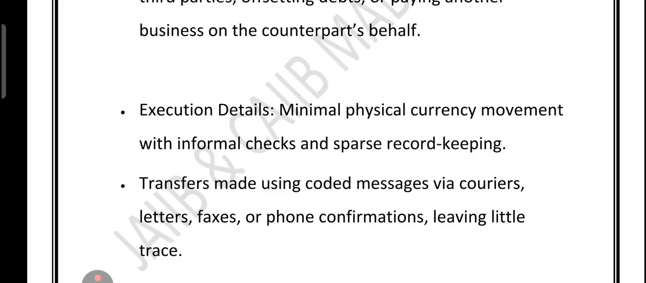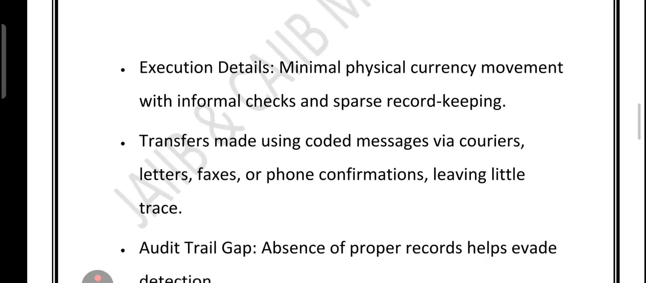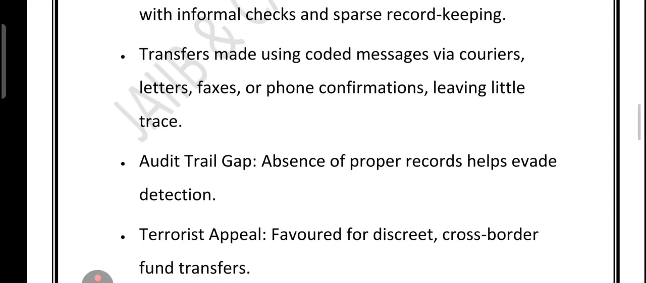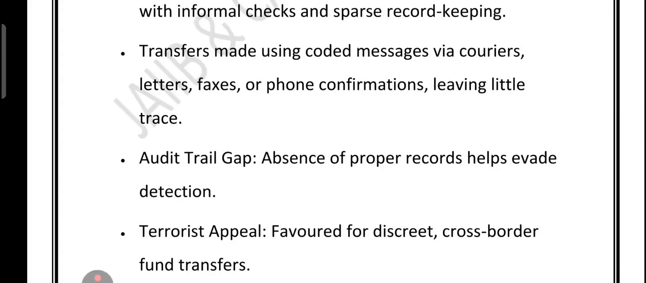Now friends, let's talk about the execution details of the informal money transfer system and why they are so attractive for criminals and terrorists. First point is almost no physical cash movement. In many cases, no actual money crosses the border. Instead, it is all done with informal balance and trust. Minimal records, which means transactions might be confirmed through coded messages sent by courier, letter, fax or even phone call. The goal is to leave behind as little evidence as possible.